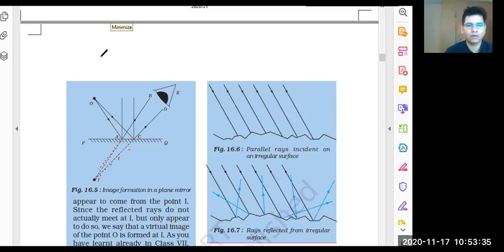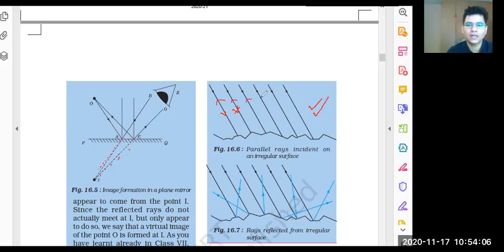We have studied almost everything. Now tell me, this is a case of which reflection, regular or irregular? Irregular, right? But again, the incident rays are parallel. So when they are parallel, or when they are along the normal, they will go back in the same direction.